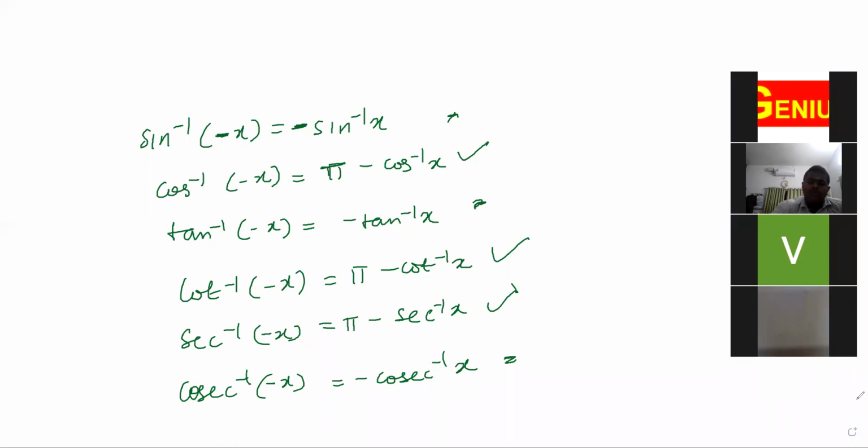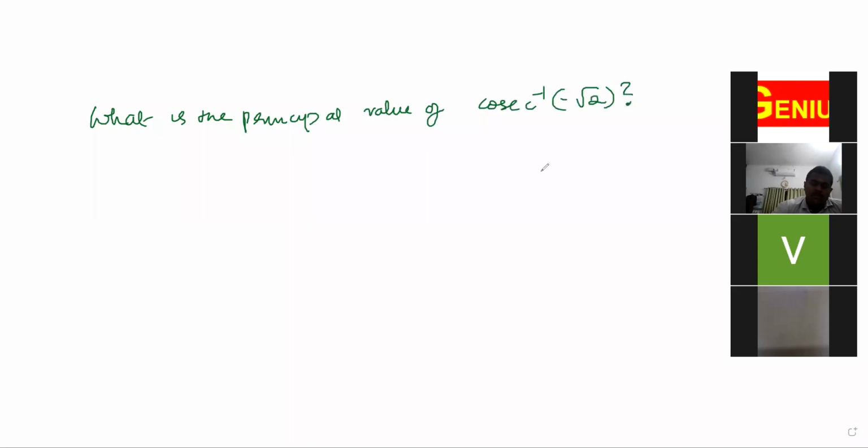Okay, so please write one question. What is the principal value of cosec inverse minus root 2? So tell me, what is cosec inverse minus x?